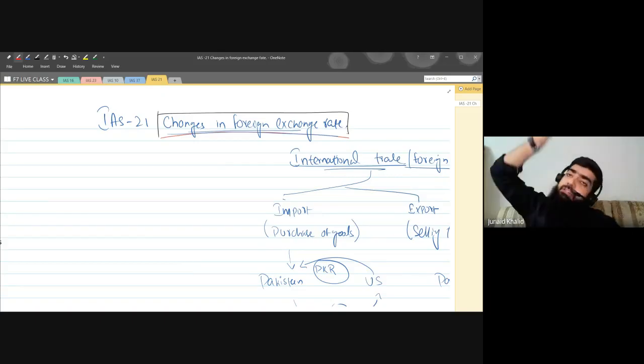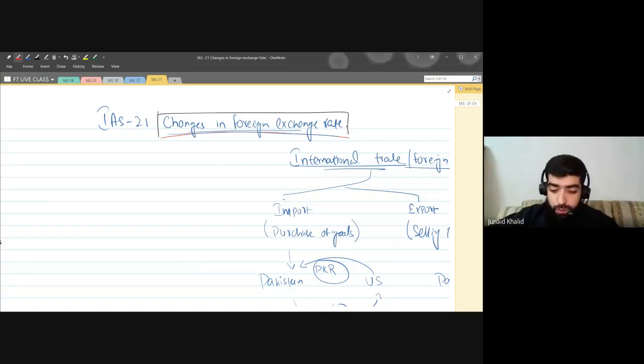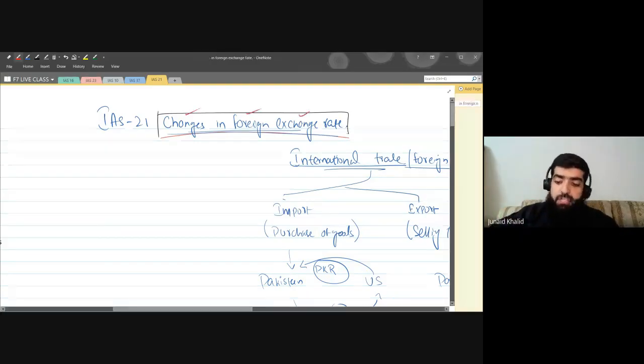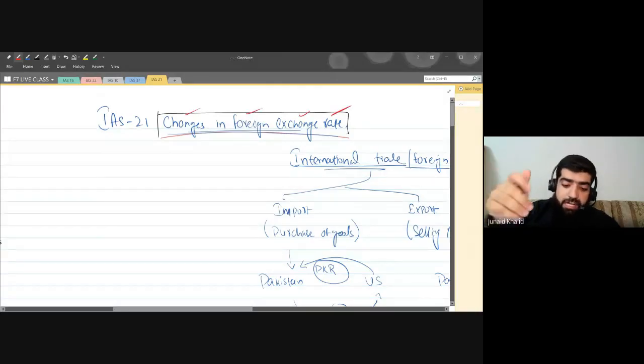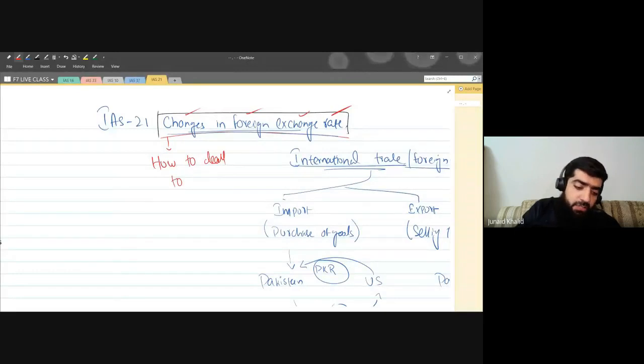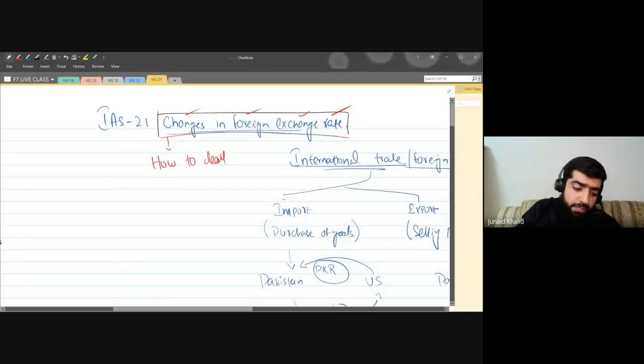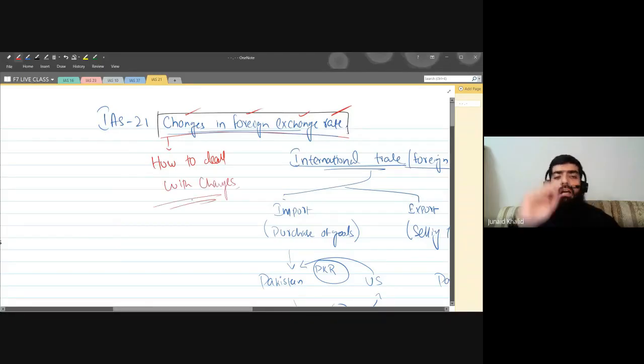At times it will increase, at times it will decrease. This is known as the change in the foreign exchange rate. In this standard we are going to check how to deal with these changes, that if the exchange rate changes, how to deal with it.